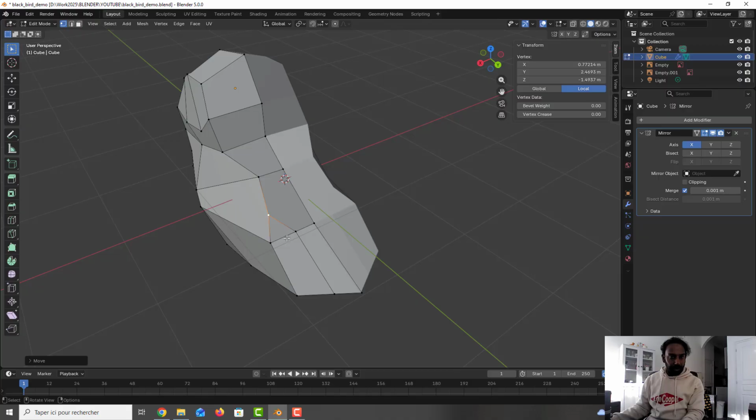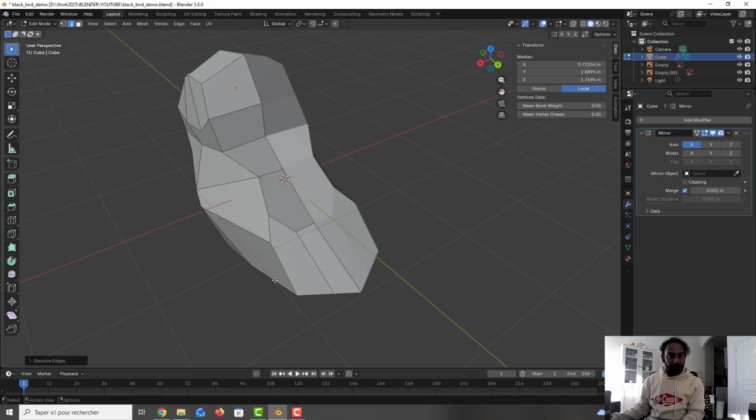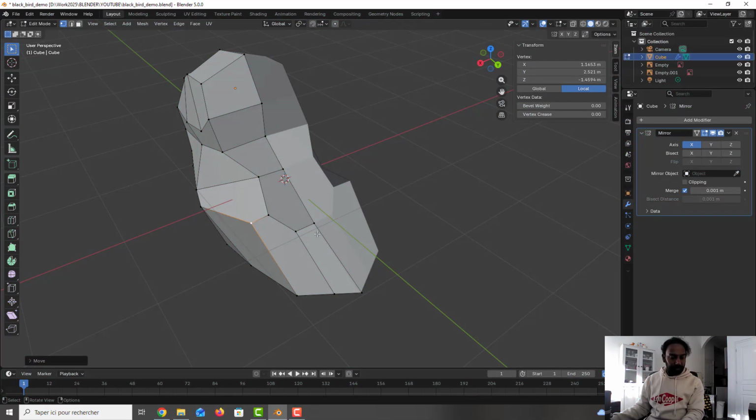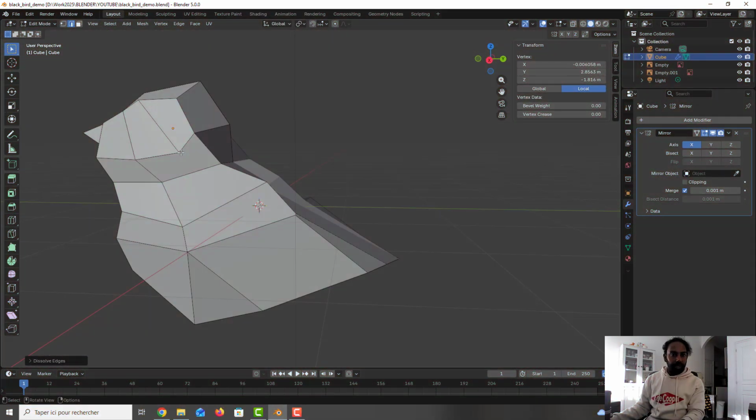Okay. And now I will remove, you see the cut that I have done here. So I will take this one, I press right click, and we can dissolve edge. Okay. And we can press this one. I move a little bit like this to have the same shape that I have in the reality. So I take this one, I press this one, right click, dissolve edge. Okay. And we have a cut here. So I press K, I press the cut here, I press enter.